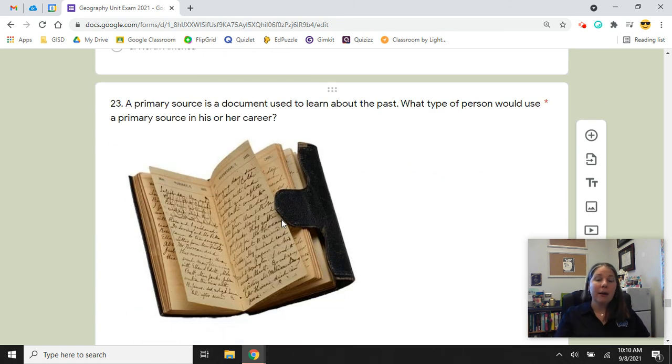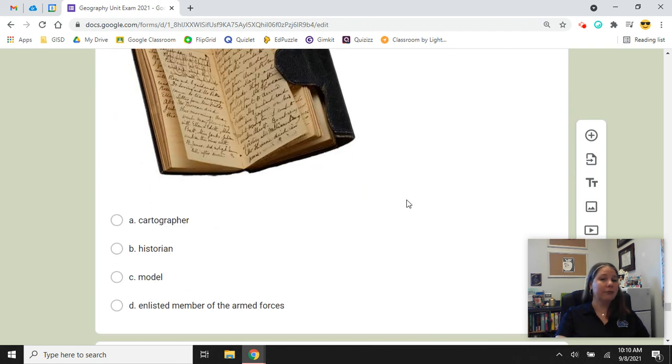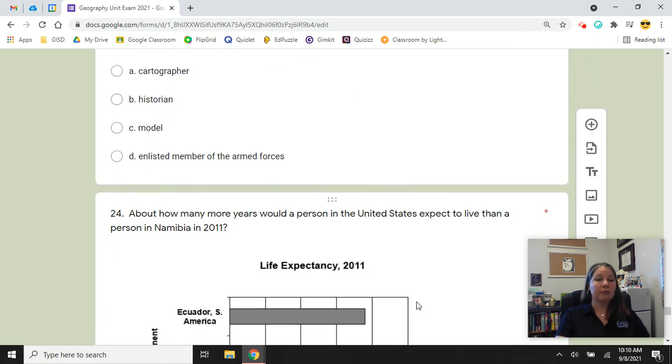Number 23, a primary source is a document used to learn about the past. What type of person would use a primary source in his or her career? A cartographer, a historian, a model, or an enlisted member of the armed forces.